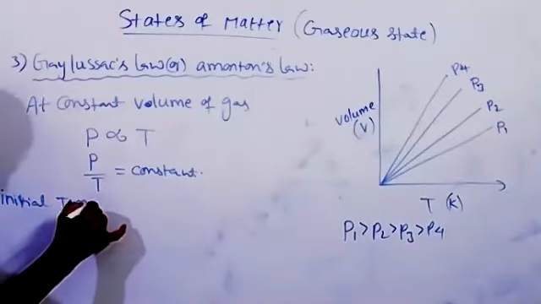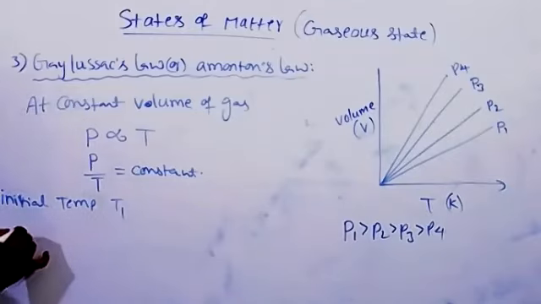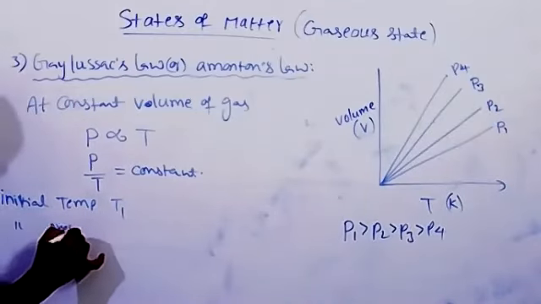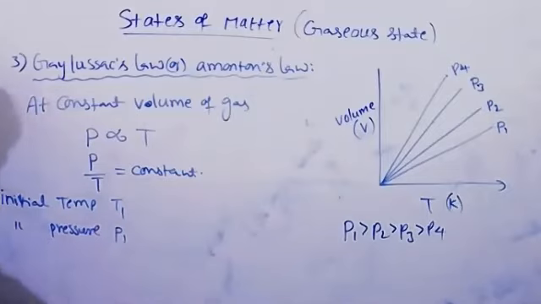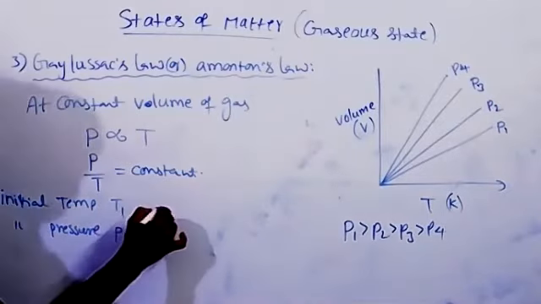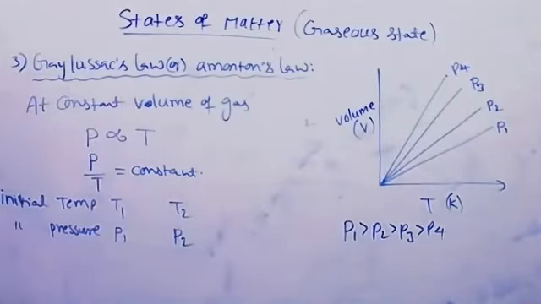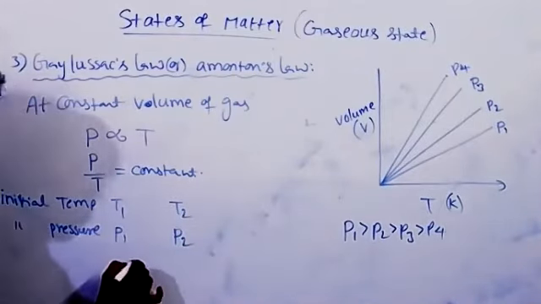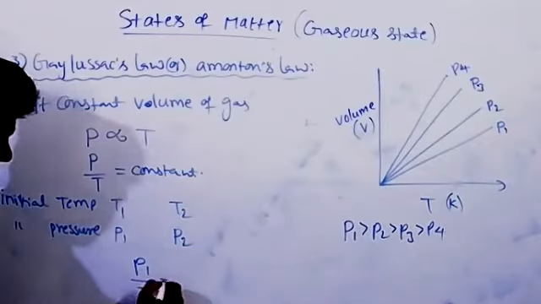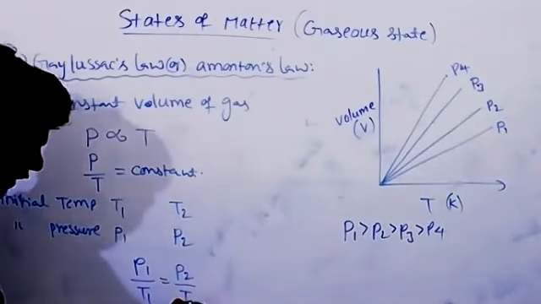Initial temperature T1 and pressure P1. Its temperature changes to T2, then pressure also changes to P2. Now the relation is P1 by T1 is equal to P2 by T2.